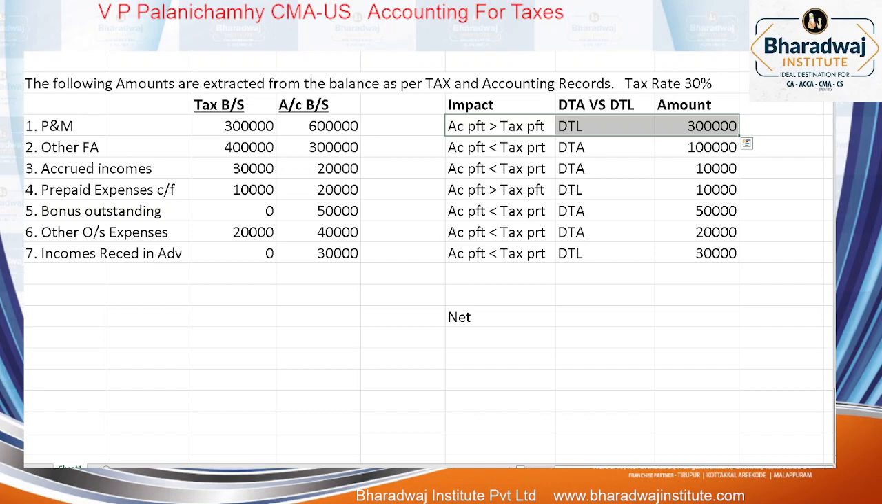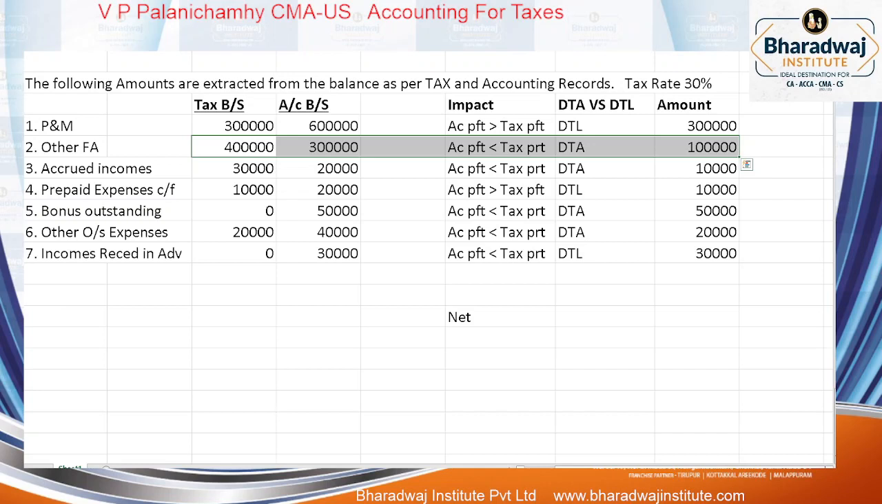When more depreciation is charged, which profit will be more? More depreciation is charged in tax now. Taxable profit will be lesser than which profit? Accounting profit, or you can say accounting profit is more than taxable profit. Deferred tax liability. Look at the other fixed assets. Tax base value 4 lakhs, accounts base value 3 lakhs.